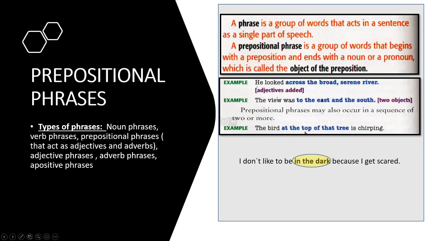One more example provided in our book is: the bird at the top of that tree is chirping. You see, at the top is a prepositional phrase, and of also begins a prepositional phrase, of that tree. In the first phrase, at is the preposition, and top is the noun. So top is the object of the preposition at. In the second prepositional phrase, of that tree, tree is the object of the preposition of.